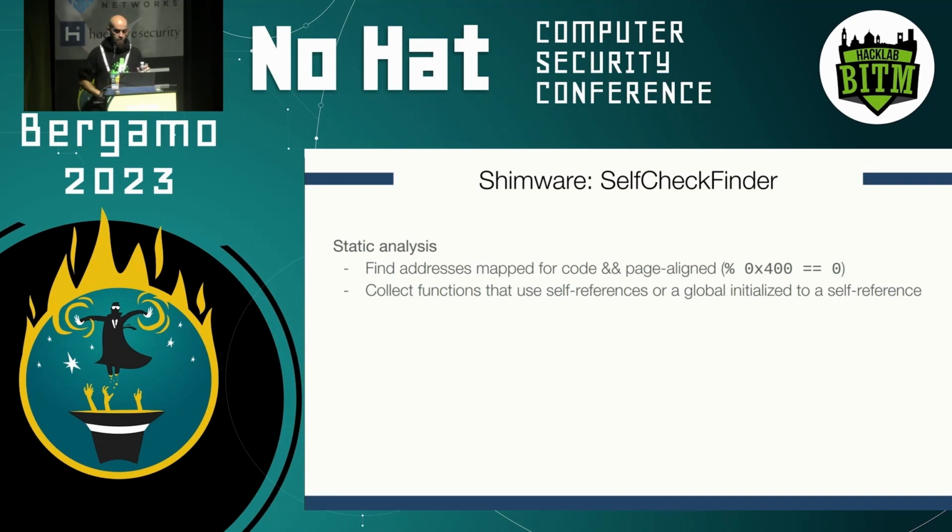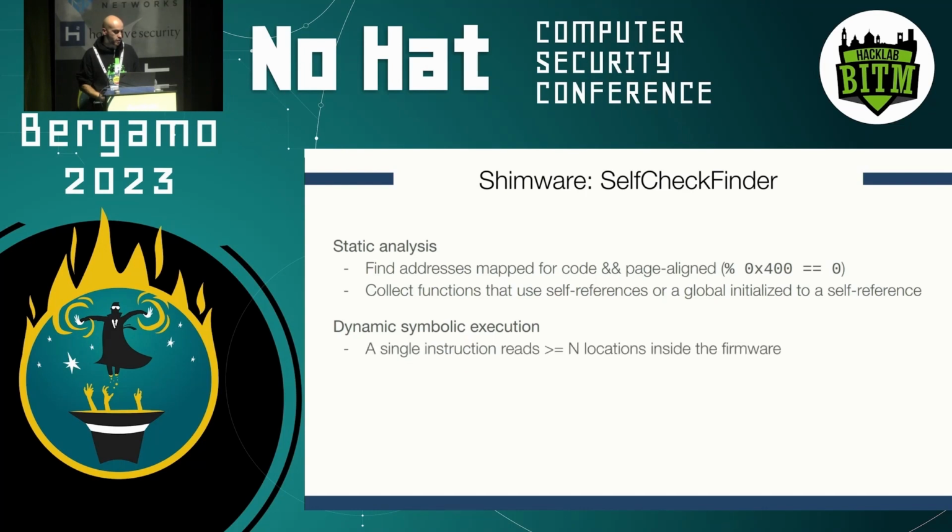Once we collect all these functions statically, we can then again resort to dynamic symbolic execution, where we identify among these functions those that we consider self-checks. First, we find instructions that read from at least n locations inside the firmware; this is usually done within a loop. So we bound the loop execution within symbolic execution. And we also want to make sure that within the same loop, we do not have instructions that instead write somewhere else. This is done to prevent detection of functions like memcopy, which have the same patterns, right?